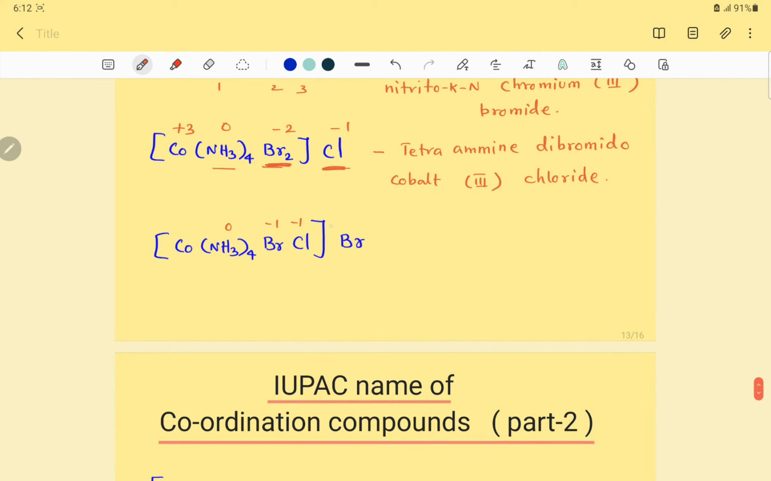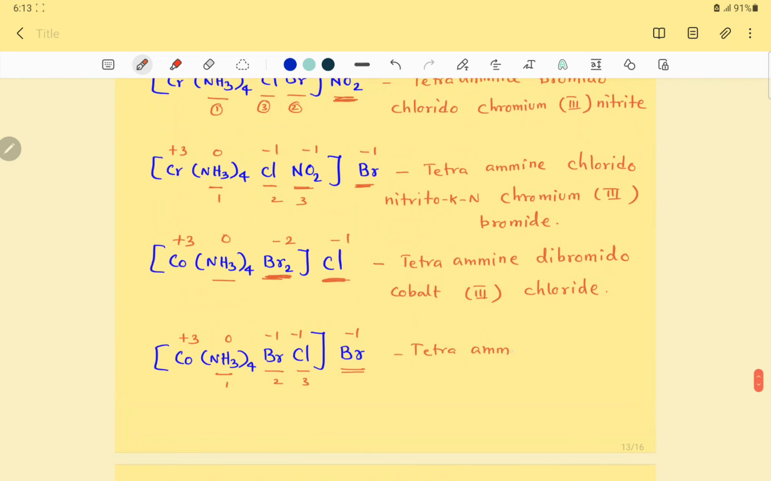Zero, minus 1, minus 1, minus 1, minus 3, total charge plus 3. Ammine first, bromido next, chlorido third, isn't it? Simple anion bromide. So the name is tetraammine bromido chlorido, then the central metal cobalt, oxidation state 3, cobalt(III). Outside, the simple anion is Br, isn't it? Bromide.